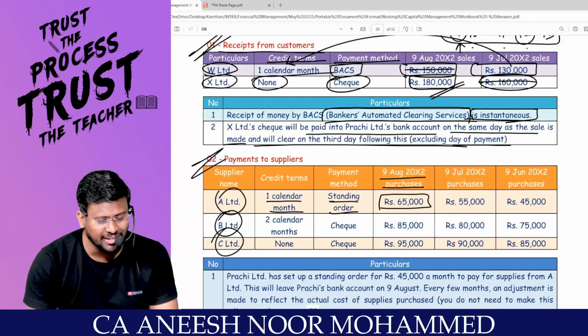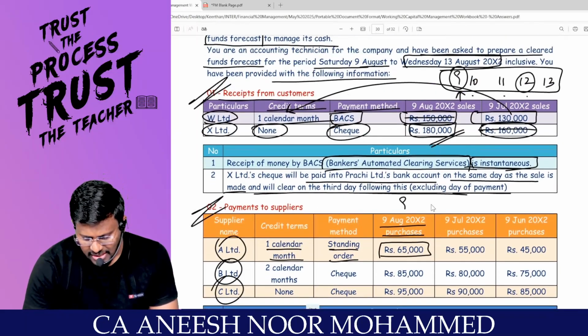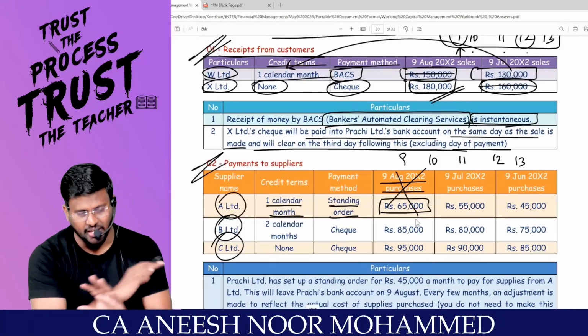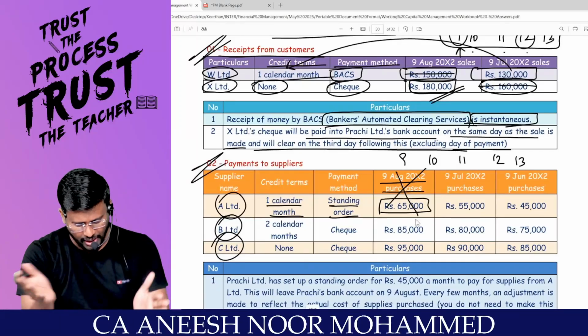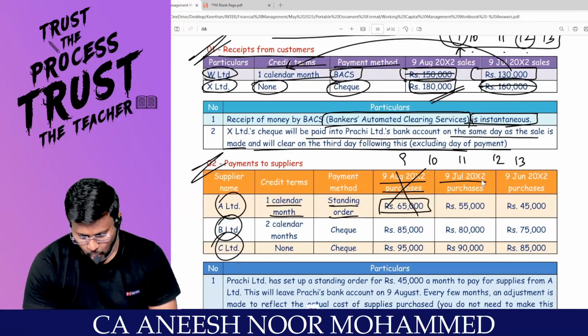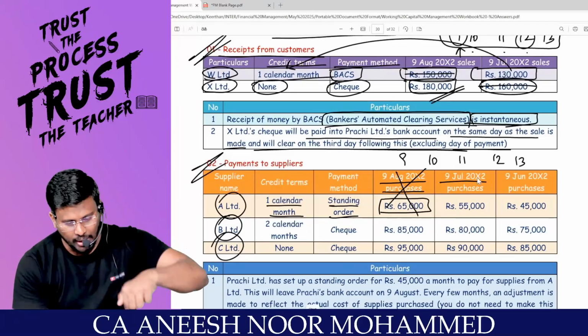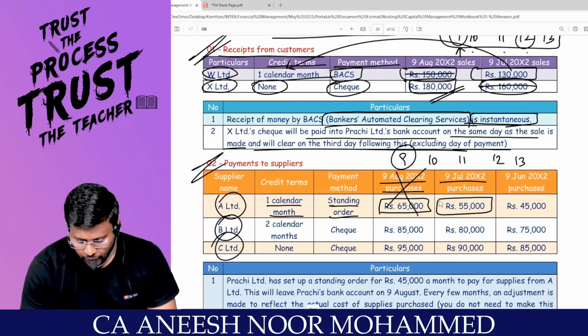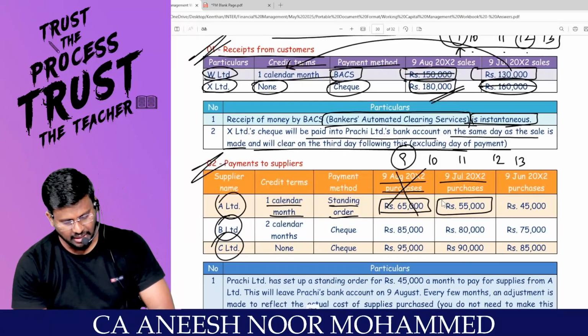I am preparing cash budgets for August. August 9, 10, 11, 12, 13. Comfortable? After 1 month only I will make the payment. So this will not be considered at all. So what is the month before August? July. Sir, July 9th I purchased. So I will make payment on 9th of August. Am I right? What is the value? 55,000. என்னப்பா clarity இருக்காப்பா?